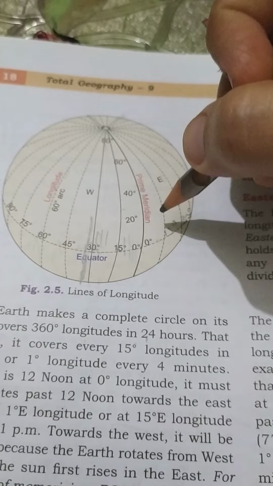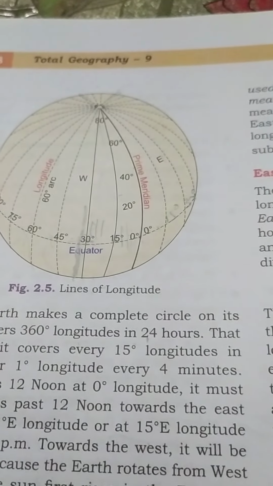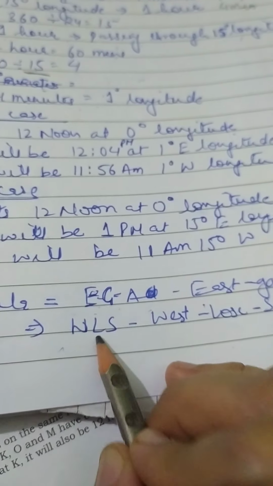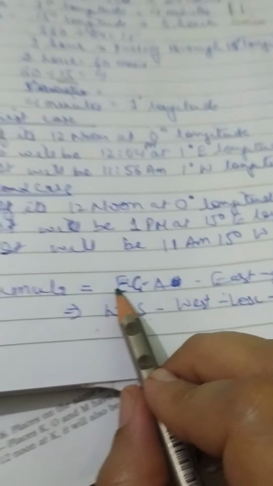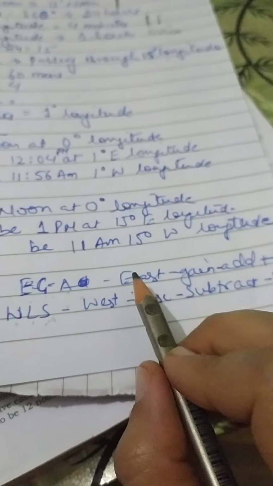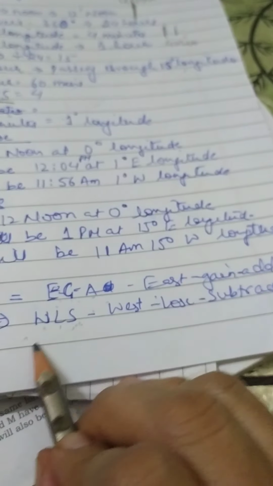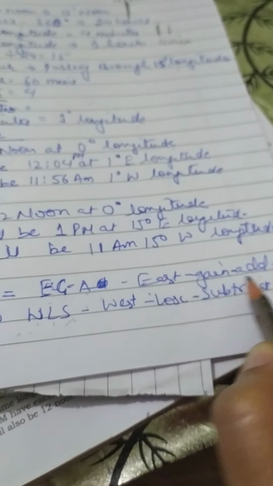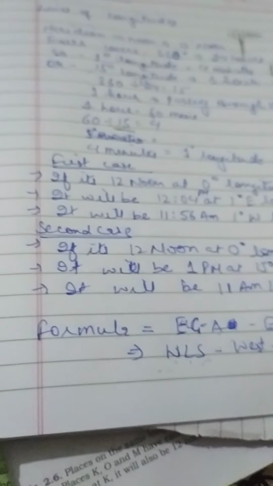So what we have to do is remember one formula, and that formula is EGA-WLS. Always remember this formula, EGA-WLS. That means east gain add, west lose subtract. East gain add, west lose subtract.